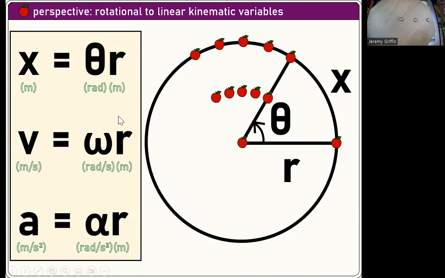Right? Now, I want to emphasize that nowhere on that screen is centripetal acceleration. Right? There's linear acceleration, like tangential acceleration. There's angular acceleration, rotational acceleration. But what centripetal acceleration would be is v squared over r, or omega squared times r. Right? That would be the acceleration involved with keeping one of those apples or coins on the surface. Right? Just like that.